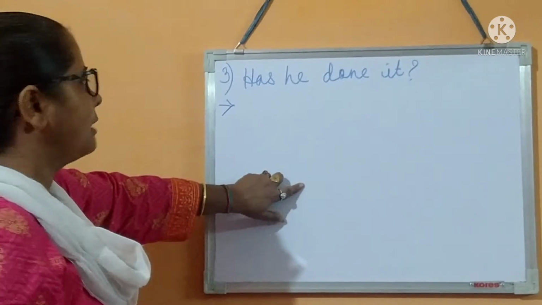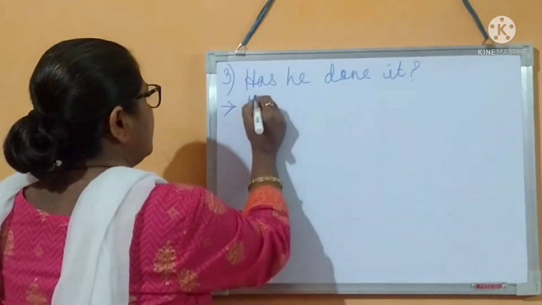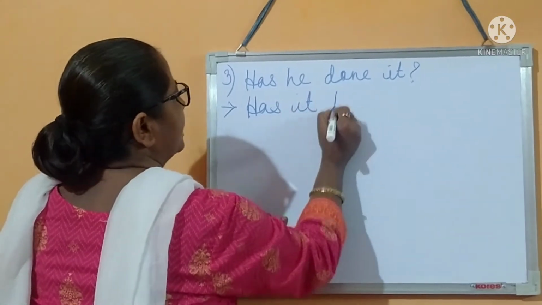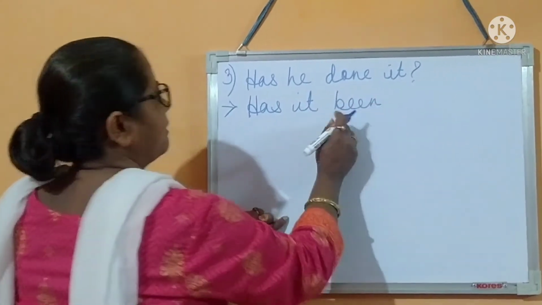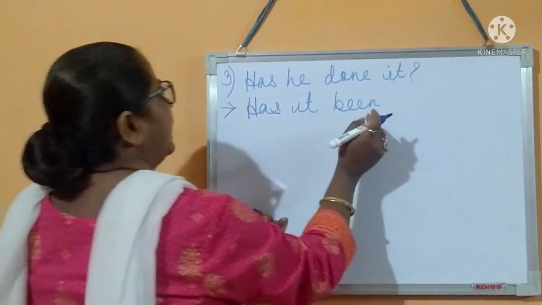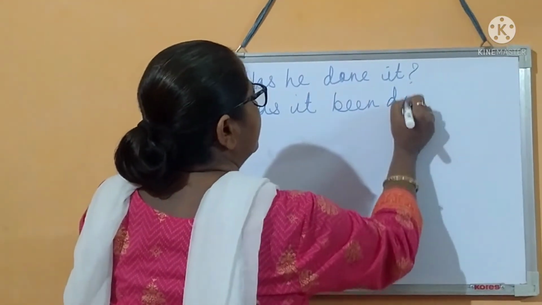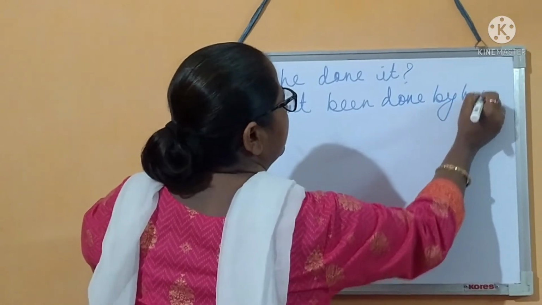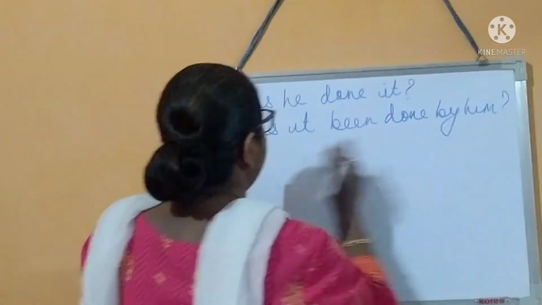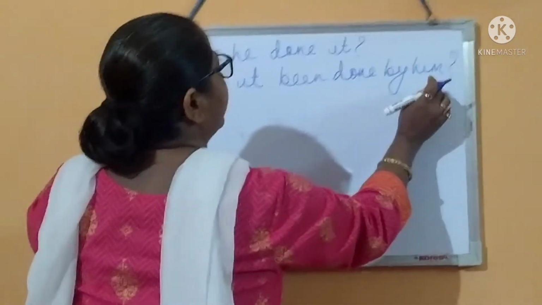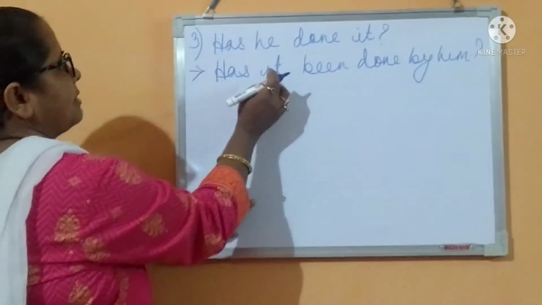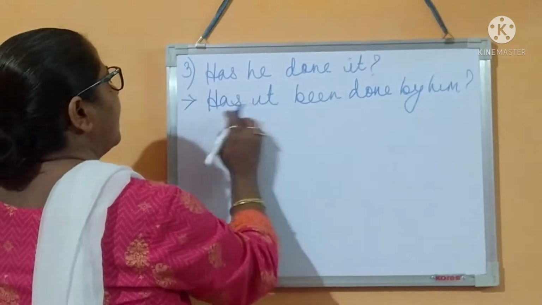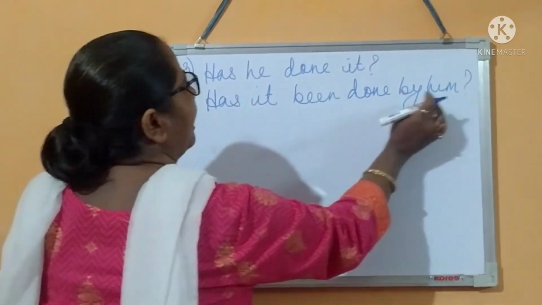What will be the answer? Has it been done by him? Question mark. With has we write been. Has it been done by him?